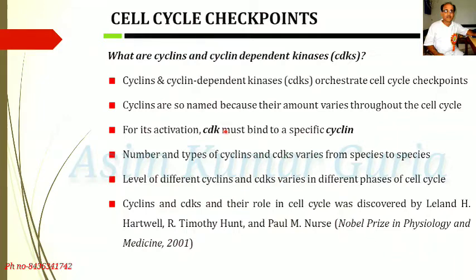What are cyclins and cyclin dependent kinase? Cyclin and cyclin dependent kinase proteins regulate checkpoints chemically. Regulating proteins that vary with periods of the cell cycle are called cyclins.